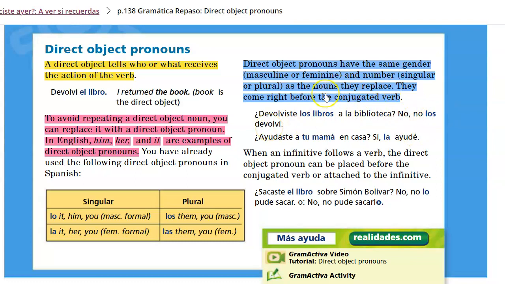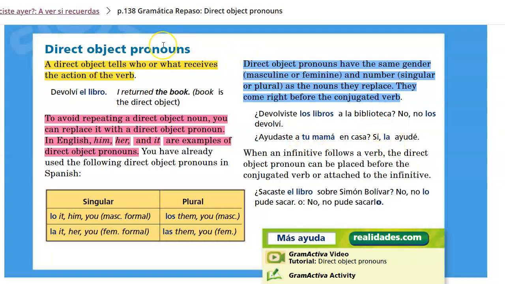They refers to los libros, which would be the direct object. They, or them rather, is a direct object pronoun. ¿Ayudaste a tu mamá en casa? Sí, la ayudé. Yeah, I helped her. Her being my mom. My mom is the direct object.